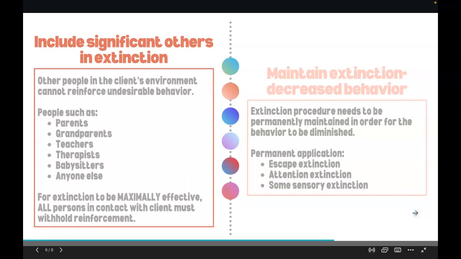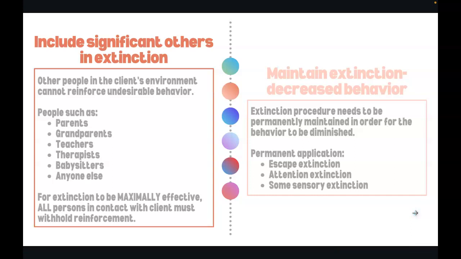Next, we want to include significant others so that they do not reinforce undesirable behavior, such as parents, grandparents, teachers, therapists, babysitters, and anyone else. For extinction to be maximally effective, all persons in contact with clients must withhold reinforcement. We want to maintain extinction decreased behavior with a permanent application of escape extinction, attention extinction, and some sensory extinction.